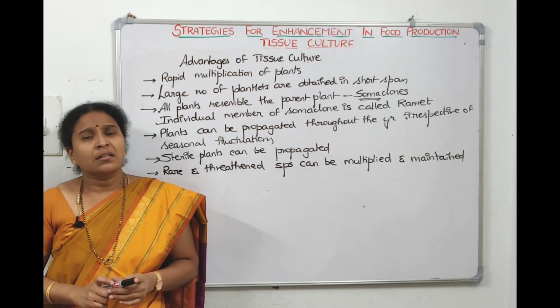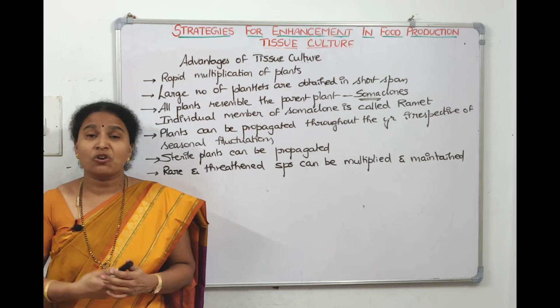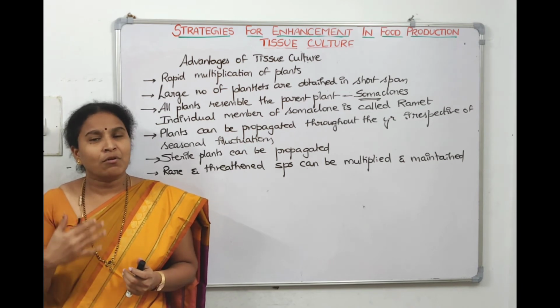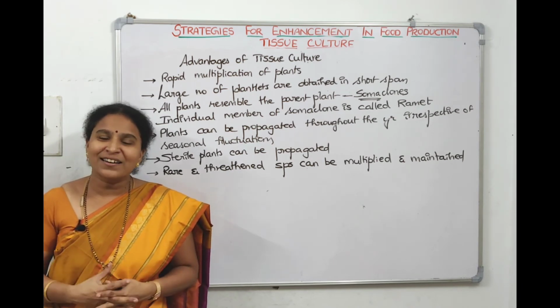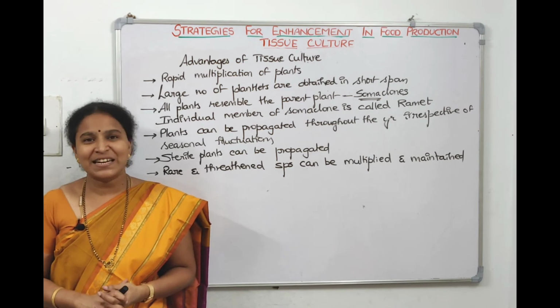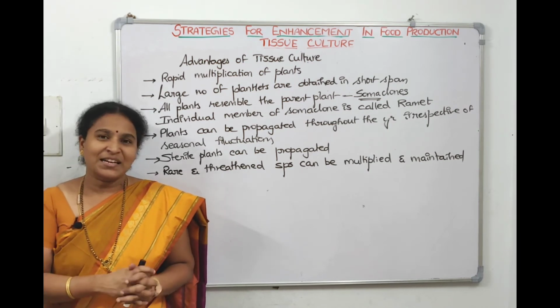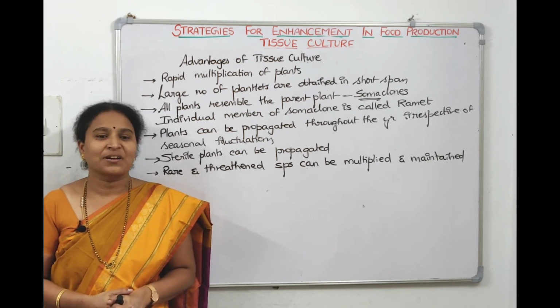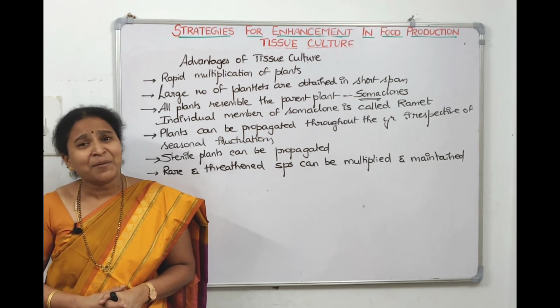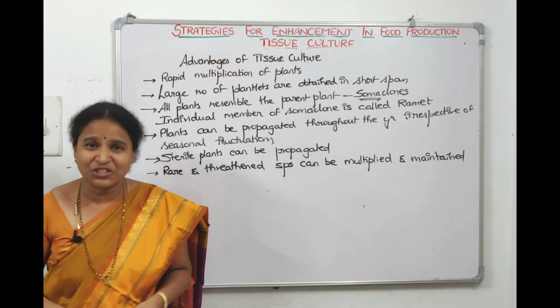And another one, there are some plants like banana, strawberry and all, where during the course of evolution they have forgotten to produce the seeds. They're called seedless varieties. If seed is not there, how can you get the next generation? It's by micropropagation or tissue culture only. Seedless varieties are propagated only by tissue culture, right?